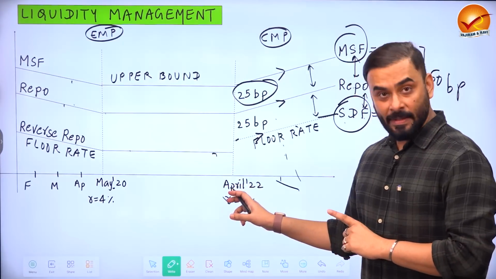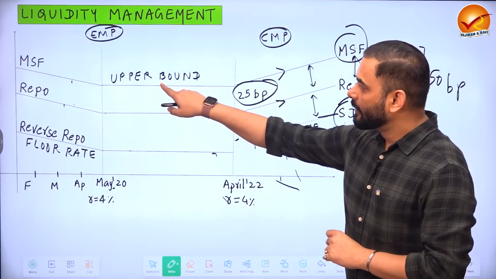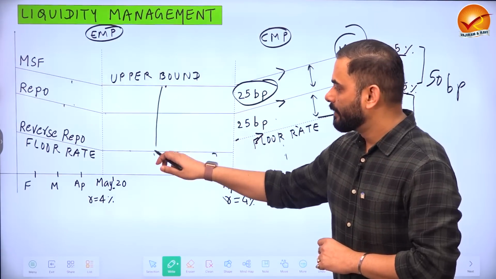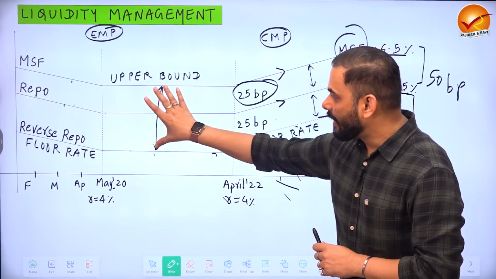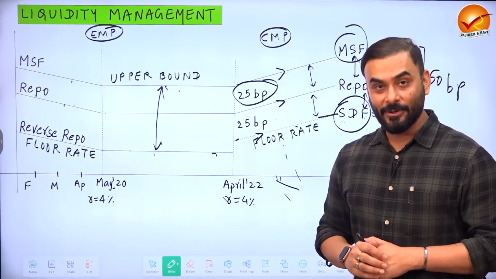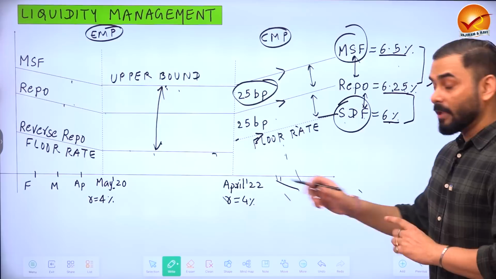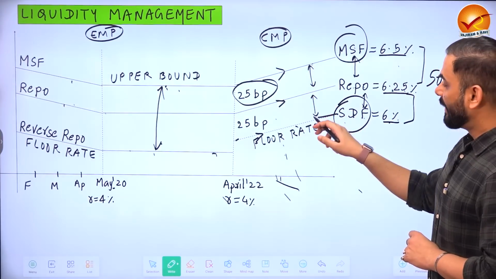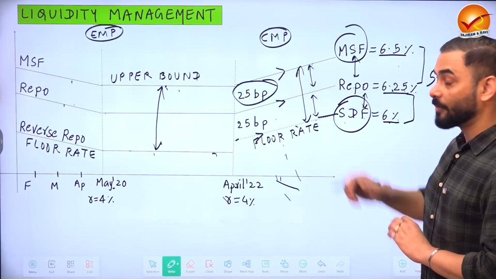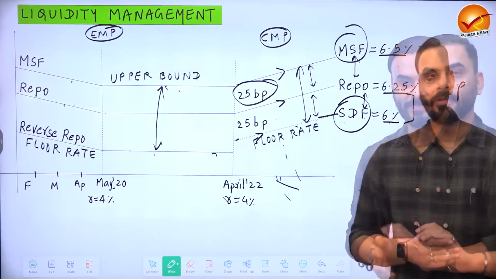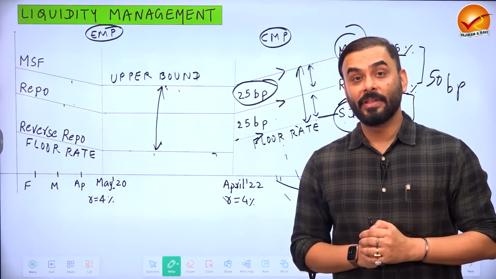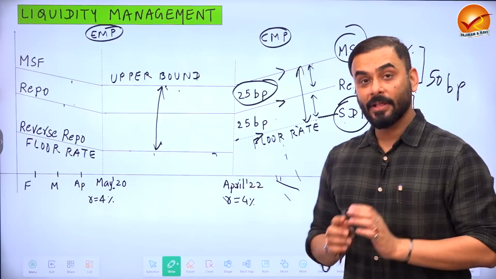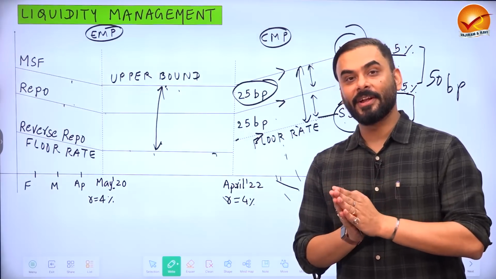So guys, till April 2022, MSF and reverse repo rate, this corridor, this gap used to be called the liquidity corridor. But after April 2022, the gap between MSF and standing deposit facility is called the liquidity corridor. And one of the important points that we must note from the liquidity corridor of India is that repo rate is used as a signal rate by RBI in India.